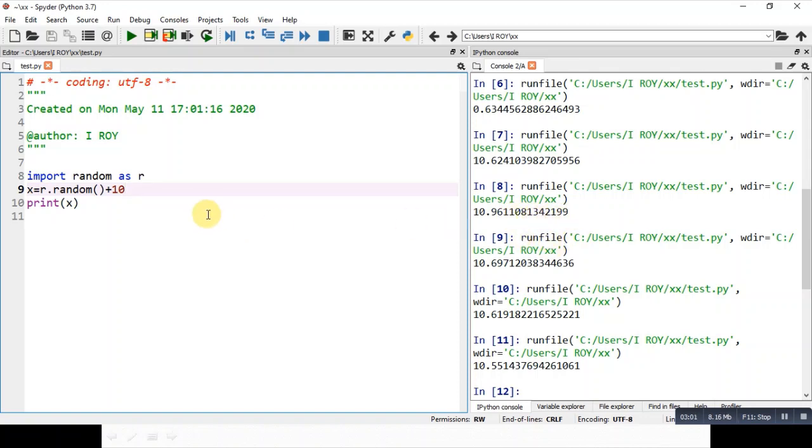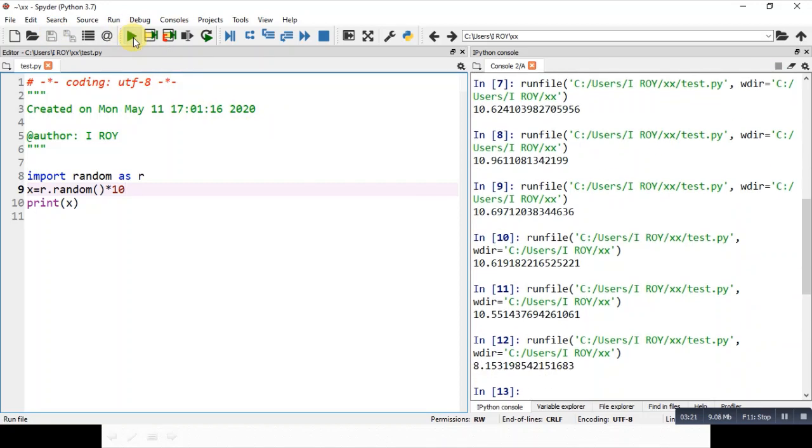So after the decimal it generates 13 digits. Now let us try with this multiplication operator. So r dot random, whatever random number is generated, and with this 10 is multiplied. Now save it and let us run the program.